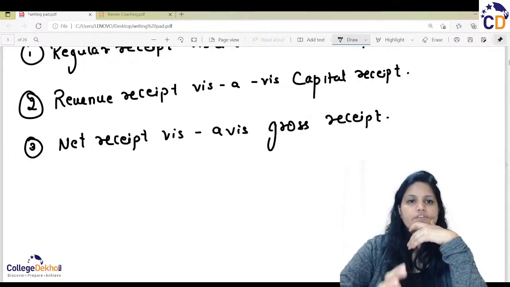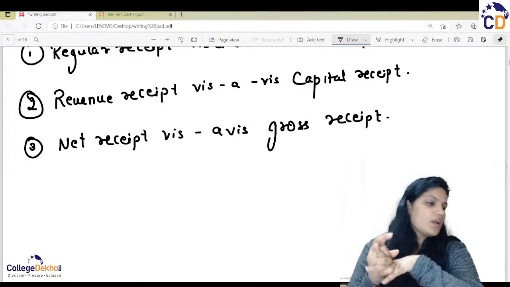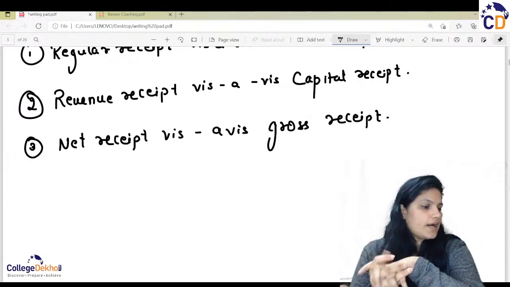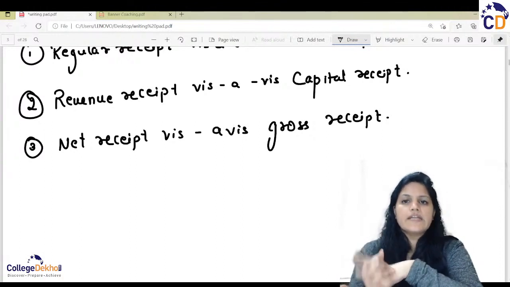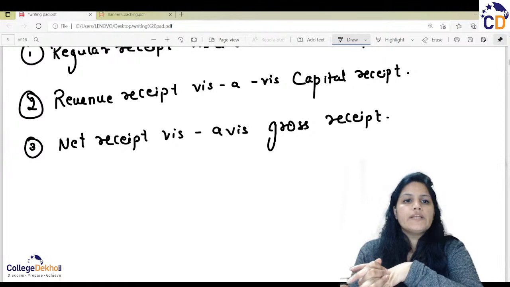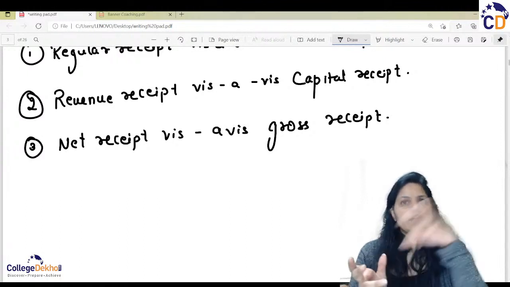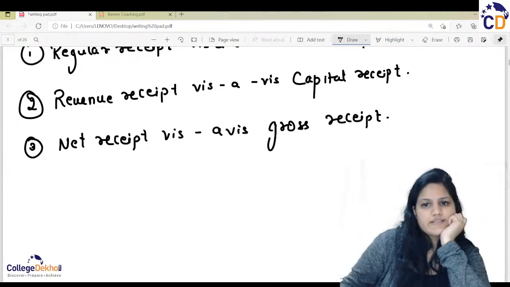Under the Income Tax Act, while calculating the tax on the income, we are supposed to check on the net basis, not on a gross basis.